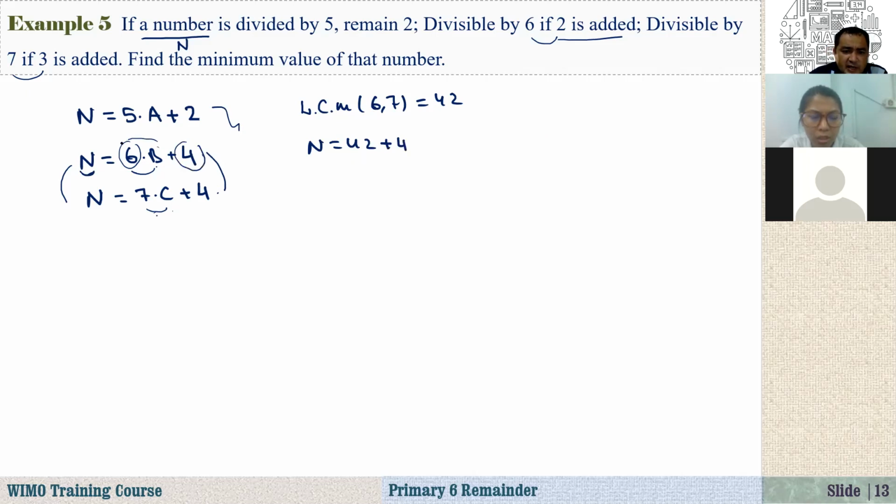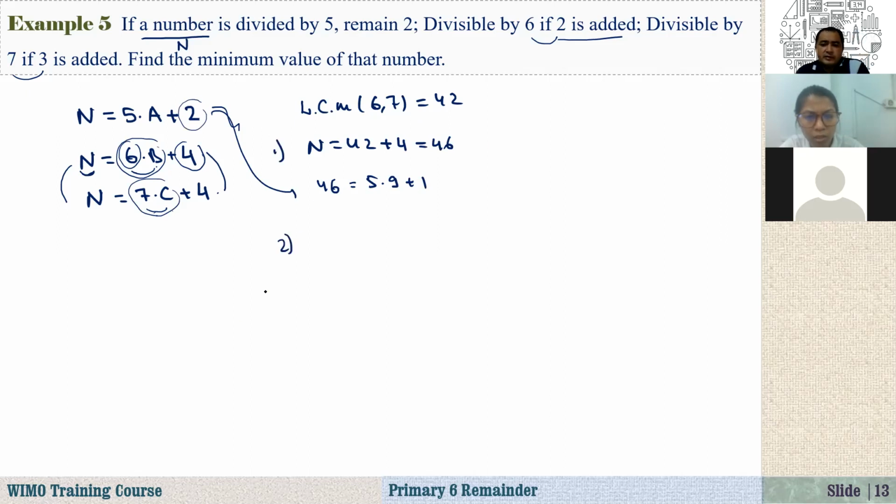That's 46. The 6b and 7c should be a multiple of 42. So our number is 46. But if you substitute here, 46 equals 5 times 9 plus 1, the remainder should be 2, but it's 1. So 42 is not the answer. The first one doesn't work.